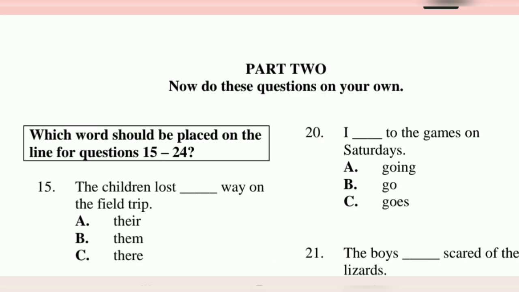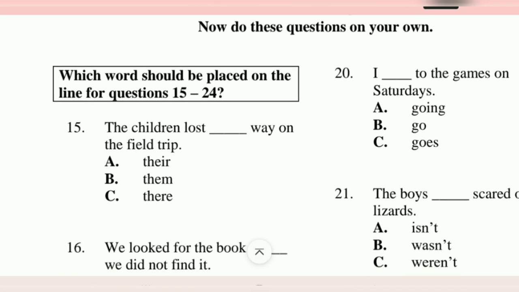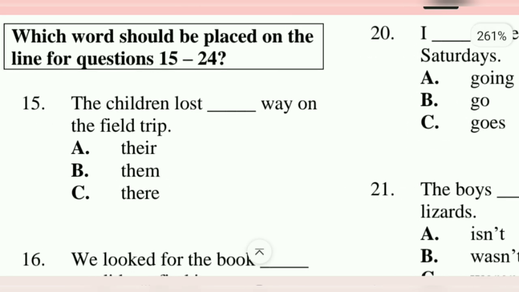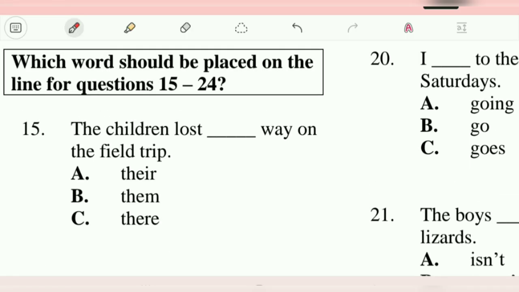So you'll be left alone to do these. Which word should be placed on the line for numbers 15 to 24? 15 says the children lost their way on the field trip. This is a repeat. Lost their way. T-H-E-I-R. T-H-E-R-E is a place. Them would make the sentence wrong. So the children lost their way on the field trip.